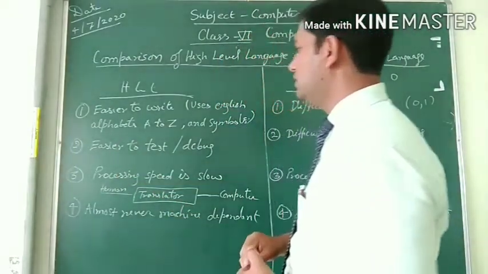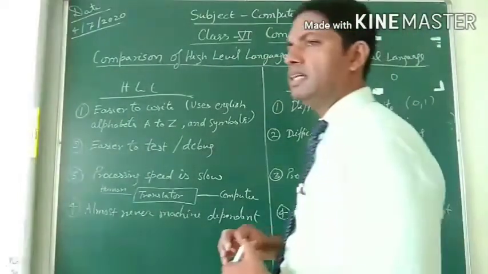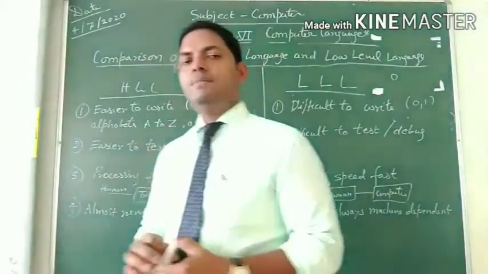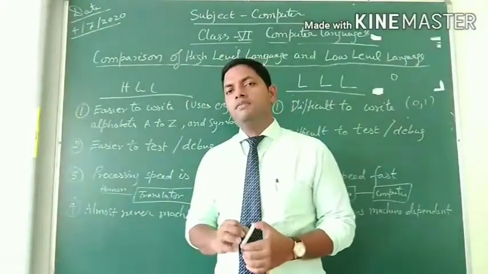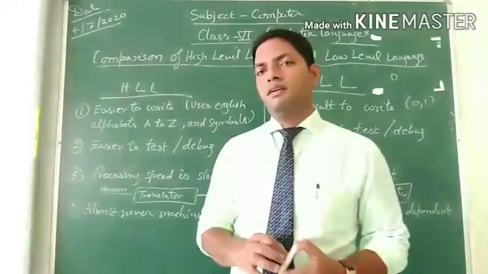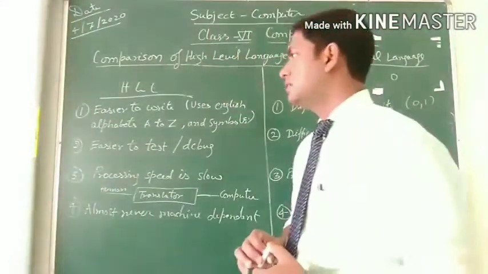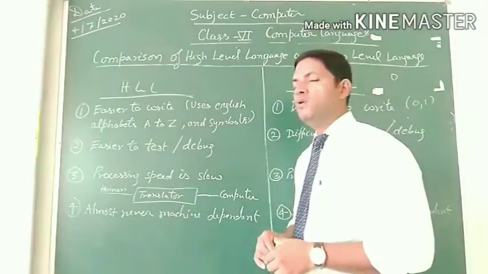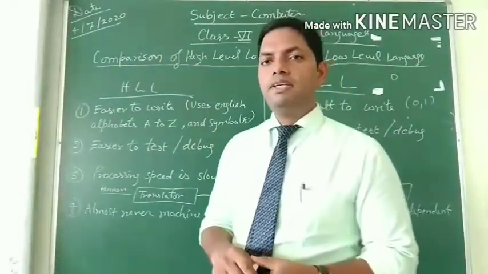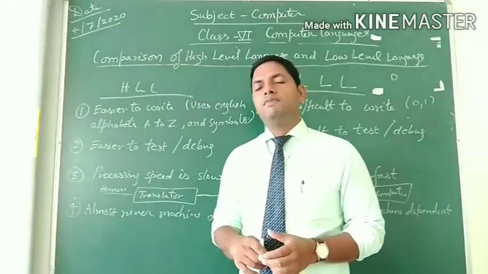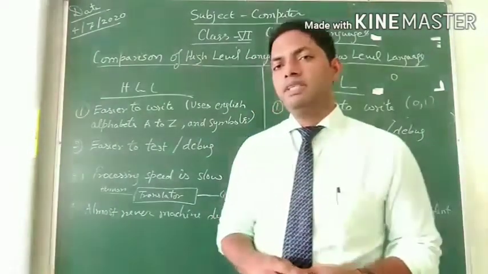In high level language, it is easier to test and debug. It means we can find out where our program is written incorrectly, as we are familiar with all the alphabets and symbols, so we can find out the problems easily.